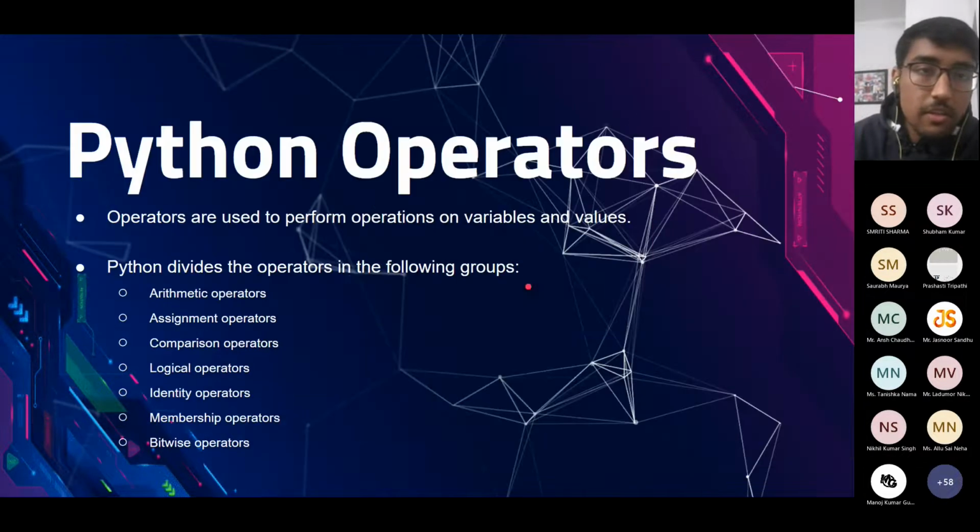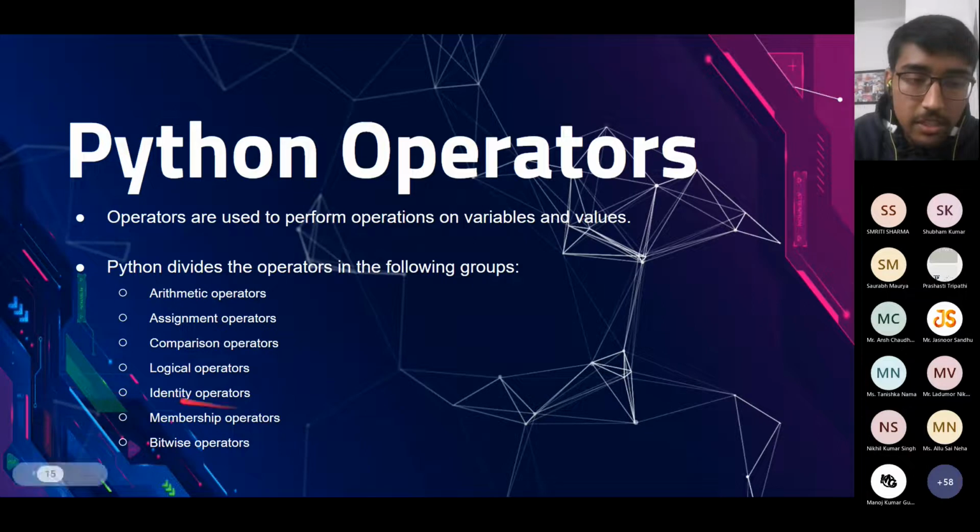Next, we will cover the operators in Python. Operators are used to perform operations on the variables, like the variables we have discussed so far. To perform operations on them, we use the Python operators. Below is the list of different operators that are present in Python. First is arithmetic, then assignment, comparison, logical, identity, membership, and bitwise operators. We will cover all of them one by one.